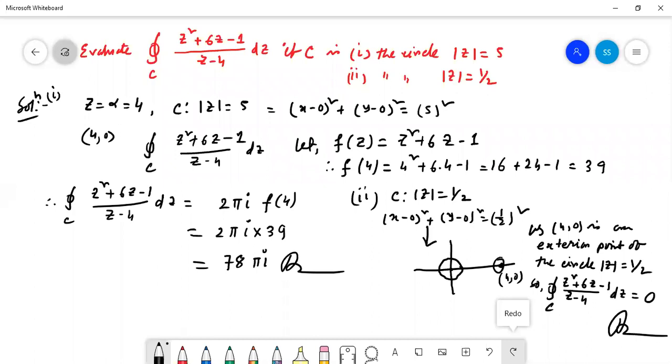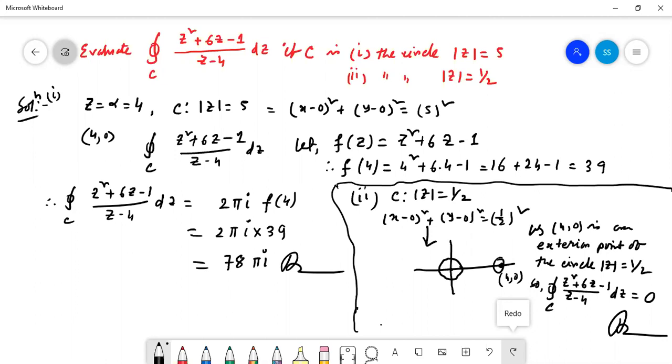This is the answer for number 2, and this is for the first part. Is it understood, clear cut?